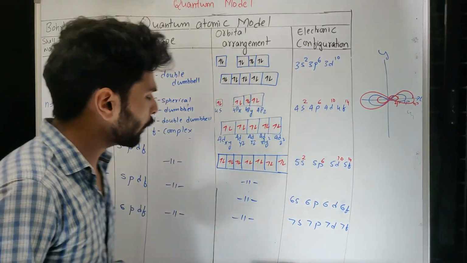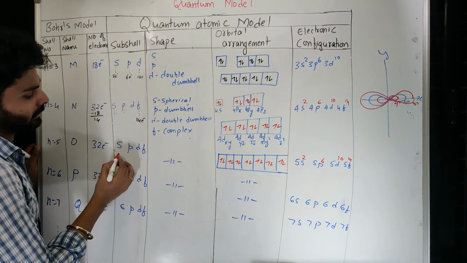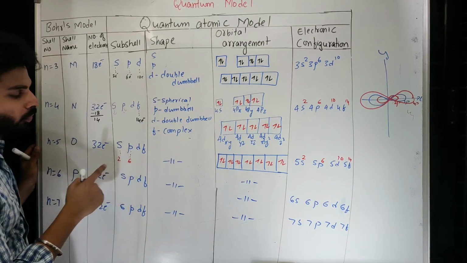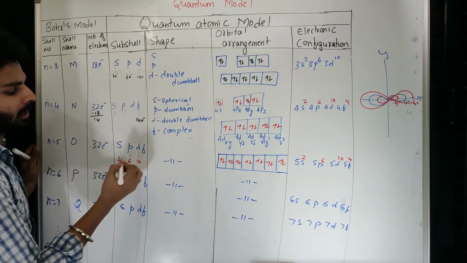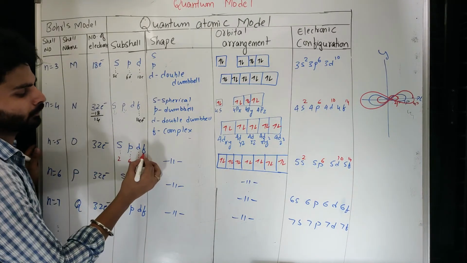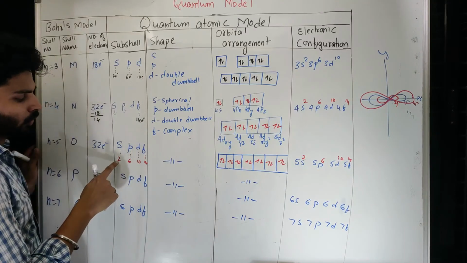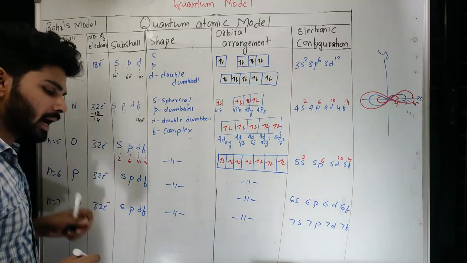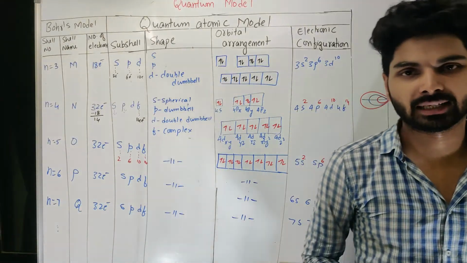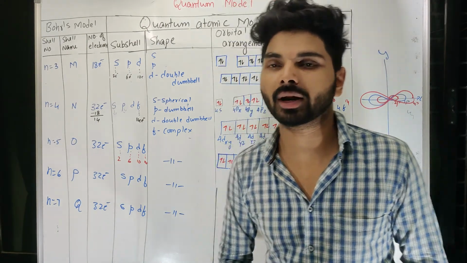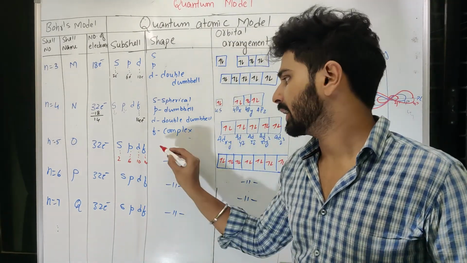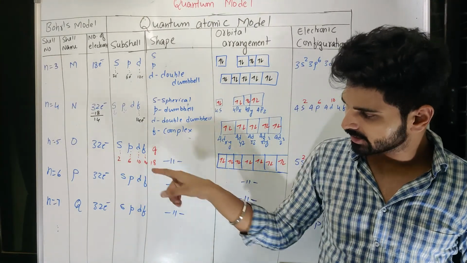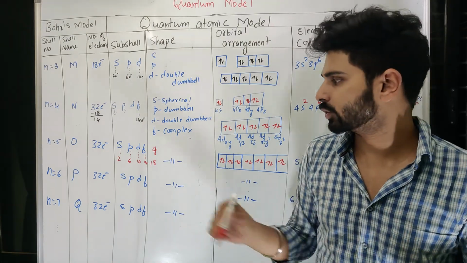One more thing you might have pointed out here: S containing 2 electrons, P containing 6 electrons, there is an increase of 4. D containing 10 electrons, again there is an increase of 4 electrons. F containing 14 electrons. So 2 plus 4 is 6, 6 plus 4 is 10, 10 plus 4 is 14. Now a question can be asked, like, if let us say a G subshell exists, then how many electrons can it accommodate? By looking at this pattern, you can say if there is a G subshell, then it must contain 18 electrons. You can see the pattern there. So mathematics is followed. So you can think of 18 electrons.